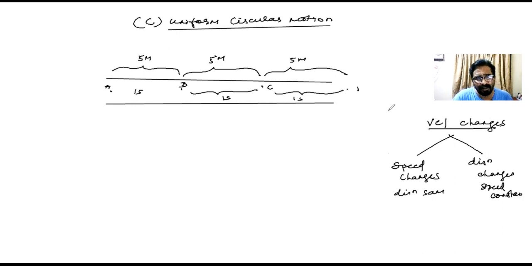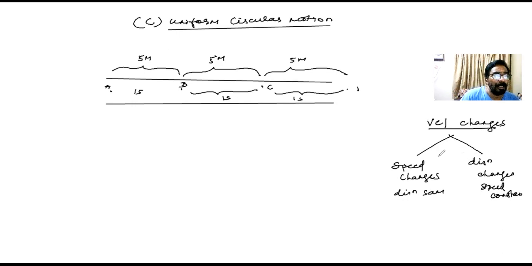Got it? The direction keeps changing. The person is changing the direction. One time he walks to the left, another time he walks to the right, then to the left. But his speed is constant. He's walking 5 meters per second only. I'll say velocity is changing. So when is velocity said to change? In two cases. When speed changes, direction remains the same, I say velocity changes. Or direction changes, speed remains the same, I say velocity changes. Or when both are changing, of course.